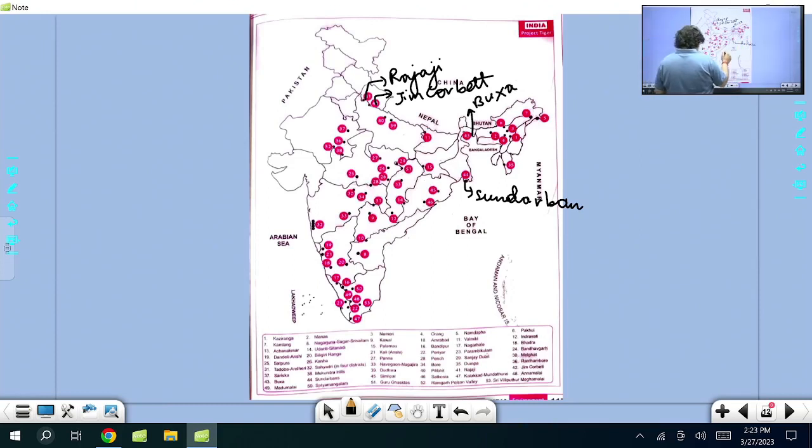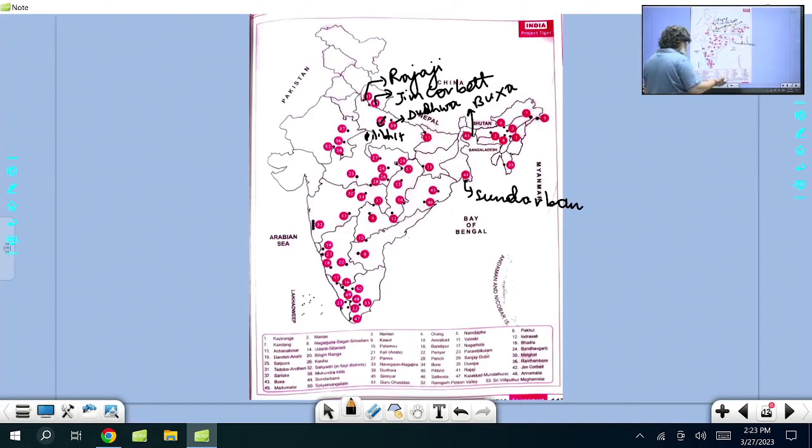If you look at UP, Uttar Pradesh has Pilibhit, and the second is Dudhwa. You have to know state wise. Once a question was asked in the exam: which is the tiger reserve with the largest core area, or what we call critical tiger habitat? That is Nagarjun Sagar Sri Sailam, in Andhra Pradesh. So you'll see all these names there.